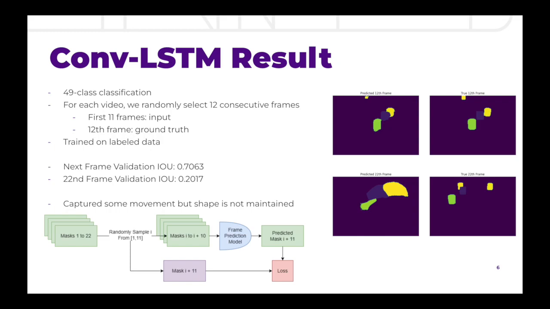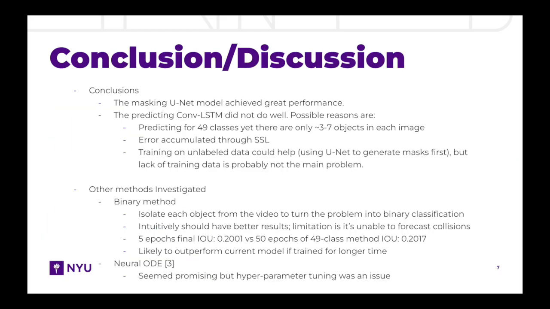In the figure at the bottom, we have a schematic representation of the prediction pipeline employed for this part of the problem. From our results, we were able to draw two main conclusions. Firstly, that the U-Net model performs excellently on the image masking task. Secondly, though the conv-LSTM is an interesting method, we were unable to get really good results with it.